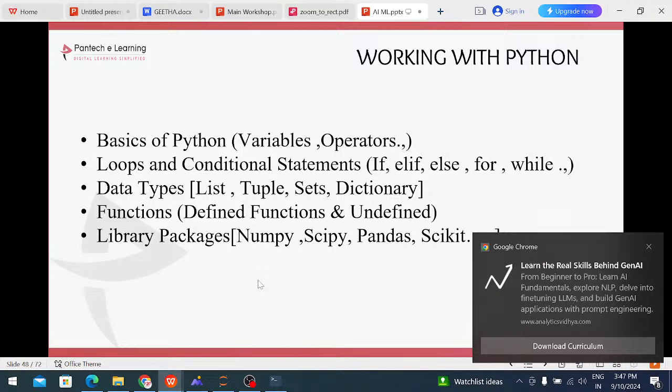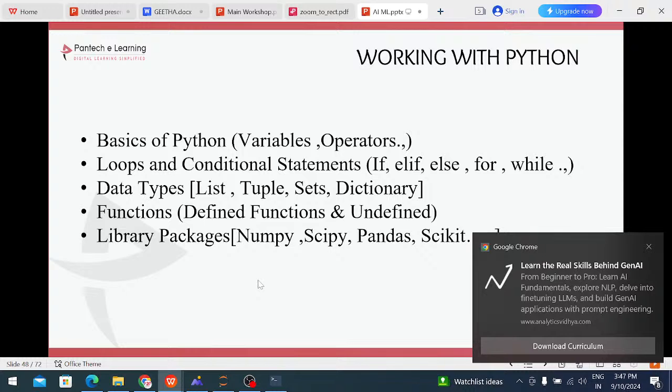These are the features provided by Python. That's why I am using Python as one of the programming languages. Just knowing Python makes it easy to implement machine learning. First, you should know the basics of Python: loops, conditional statements (if, elif, and else, for, while), and data types like list, tuple, set, dictionary, functions, and library packages. Most we are using libraries like NumPy, Pandas, Matplotlib, Seaborn and Scikit-learn.